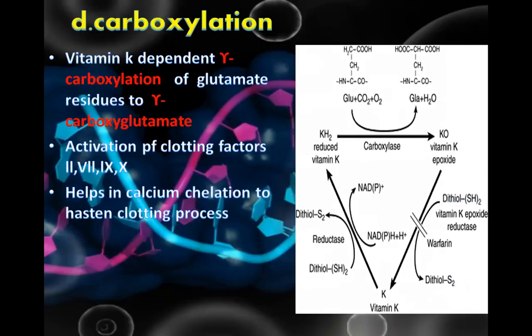Next type is carboxylation. Vitamin K dependent gamma carboxylation of glutamate residue to gamma carboxyglutamate. Activation of clotting factors. Clotting factors are II, VII, IX, and X. It helps in calcium chelation to hasten the clotting process.